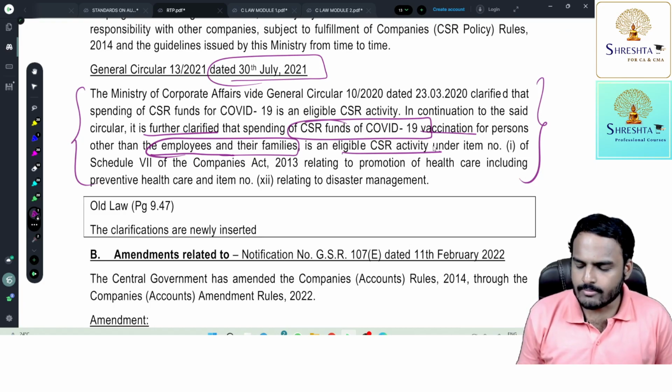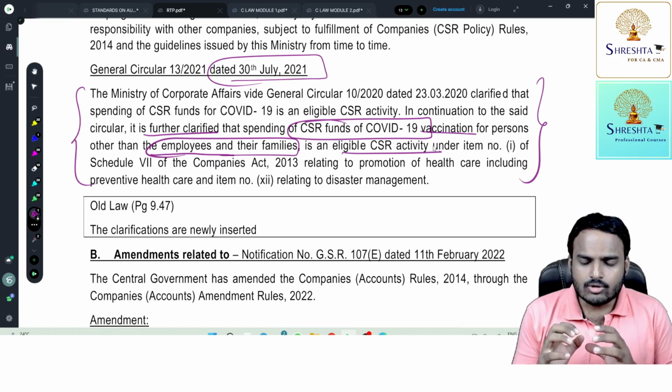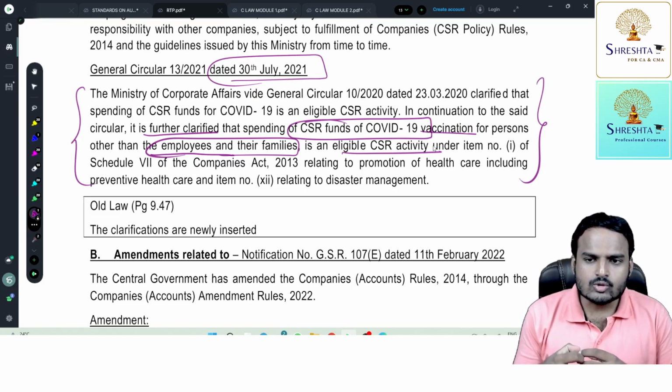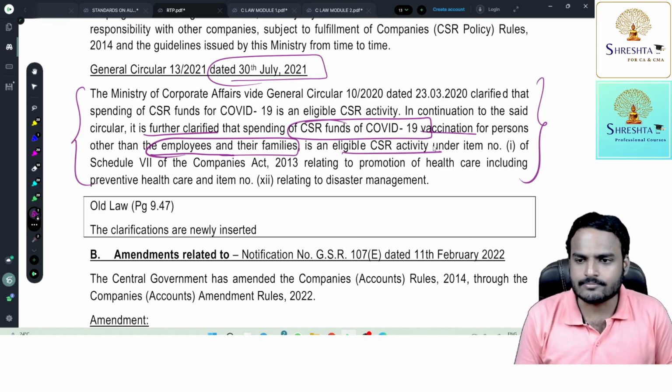Suppose the company's CSR objective is providing education. Providing education services to outsiders is eligible under CSR. Providing education services to employees' children is not eligible.